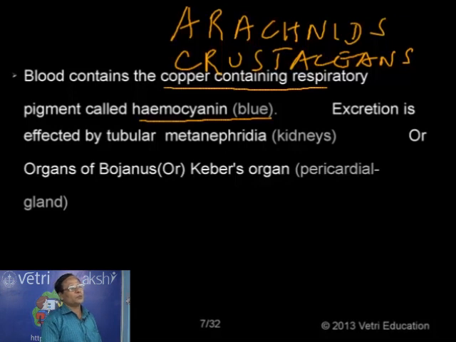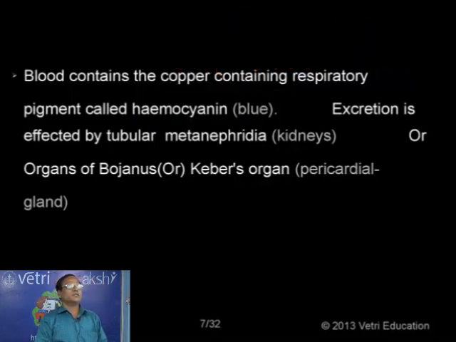The same condition is prevalent here. So the blue colored pigment hemocyanin is found in arachnids, in crustaceans, and also in mollusks. And these two are coming under the category of Arthropoda. But in the case of all mollusks, we have exclusively only the hemocyanin pigment and no other pigment form. Then about the excretory system.